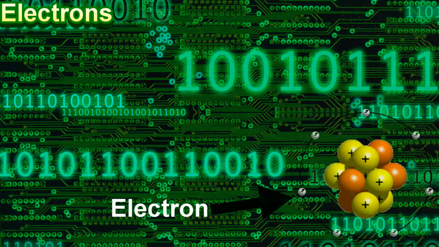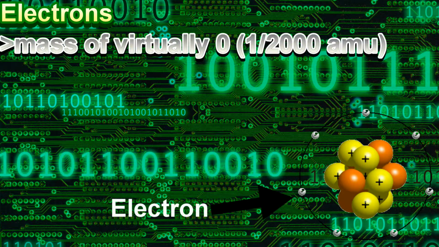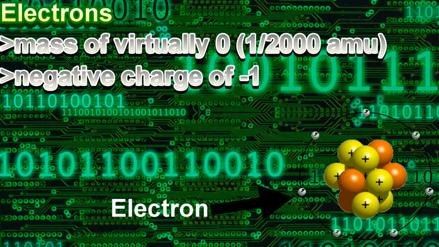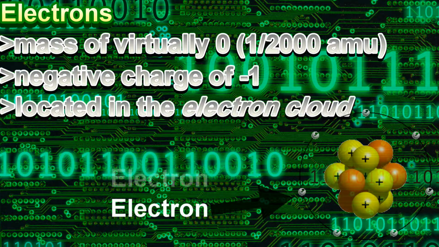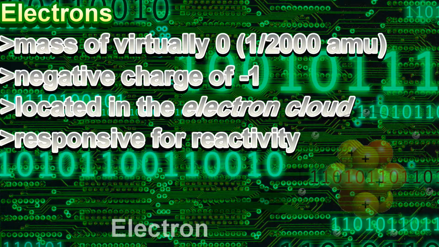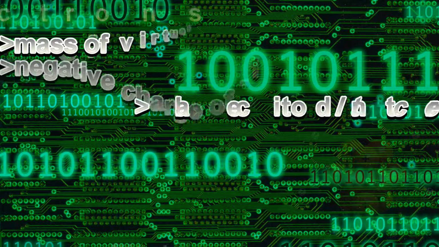Next up, we have electrons, which is the last of the 3 particles in an atom. It has a mass of virtually 0, which means that it has a mass so small that we don't measure it with a unit. In fact, 2,000 electrons have a mass of only 1 AMU. It has a negative charge of -1. It is located in the electron cloud, which surrounds the nucleus. It is also a very important particle in an atom as it is responsible for our reactivity.